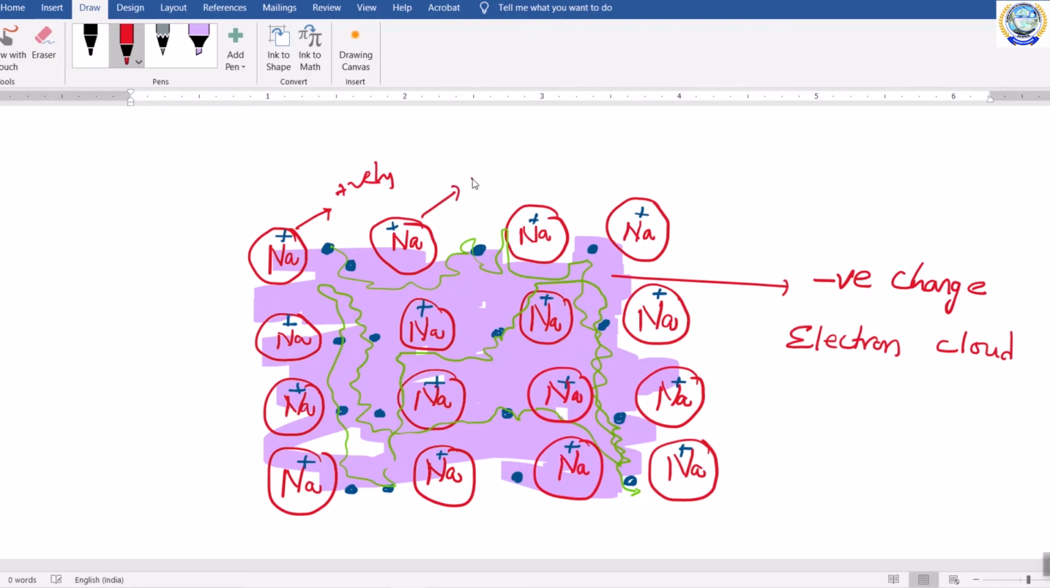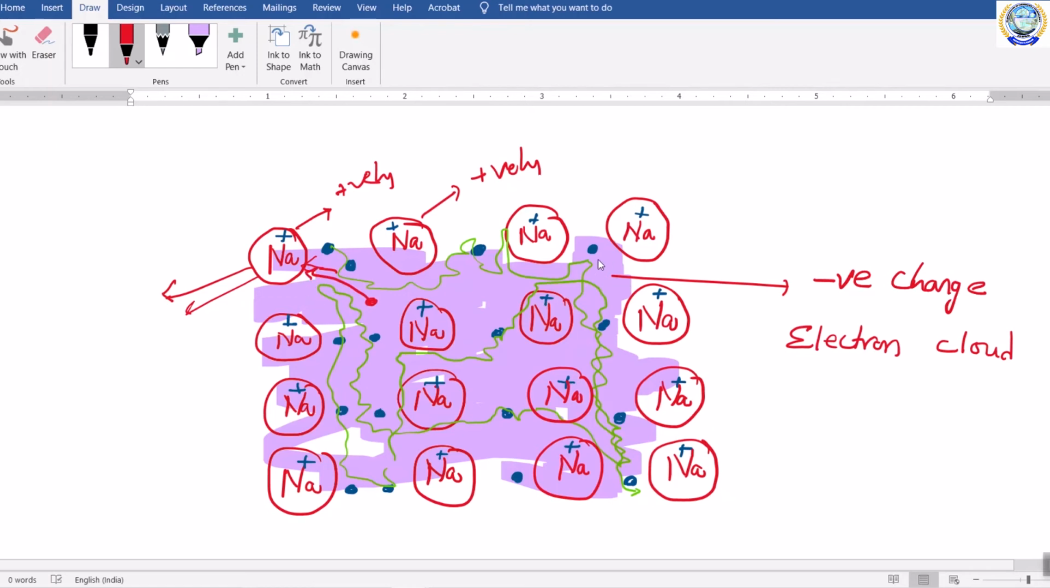This metal ion is positively charged. So all metal ions are positively charged and they are present at fixed positions. Suppose if this sodium ion wants to come out, it is not possible because this electron cloud will attract this sodium ion and will restrict the motion of this sodium ion. So you cannot take Na plus ion from this metal. Why? Because this negatively charged electron cloud is attracting this Na plus ion.